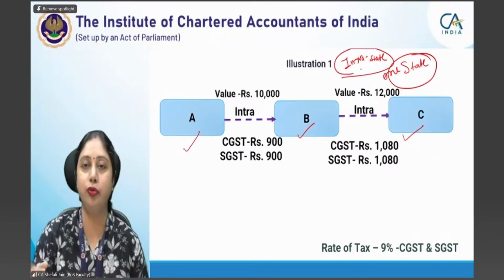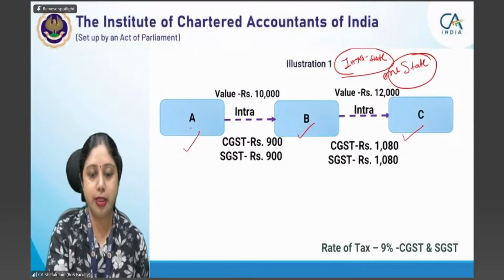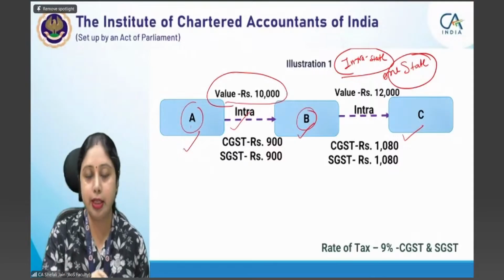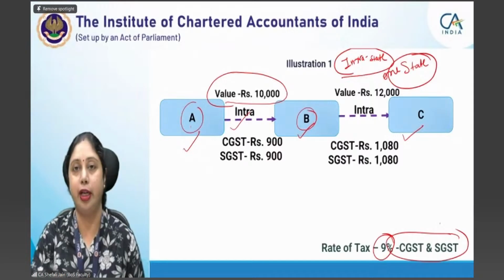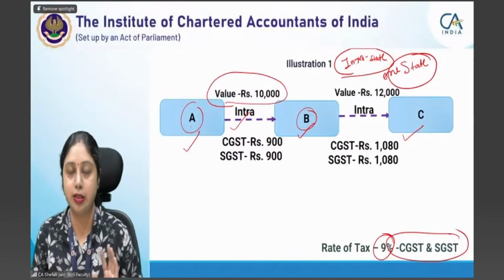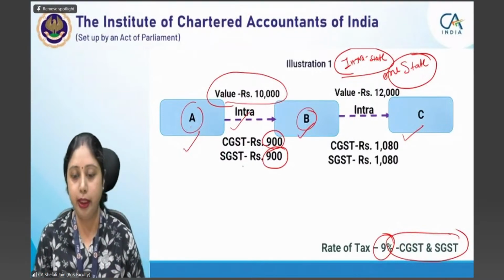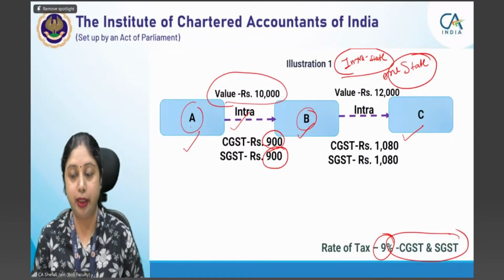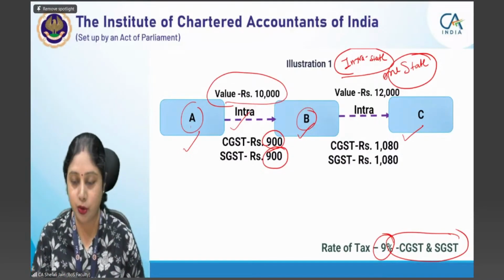Then how the revenue flow will be there or how the credit flow will be there, both these things we'll be discussing. So Mr. A has sold goods to Mr. B. Value of goods was 10,000, and this is an intrastate supply. So the rate of tax is 9% CGST and 9% SGST. IGST we do not require because it is not an interstate supply. तो इसलिए हमने सिर्फ CGST SGST का रेट लिया. 900 rupees का टैक्स उसने CGST और SGST दोनों में पे किया होगा, and then he would have sold goods to B. बहुत सिंपल ट्रांजेक्शन है, इसमें किसी को कोई डाउट होना नहीं चाहिए, बट आपको कोई भी डाउट है आप उसको इमीडिएटली चैट बॉक्स में लिखिएगा. Don't wait, because I will move ahead only when this is clear to you.